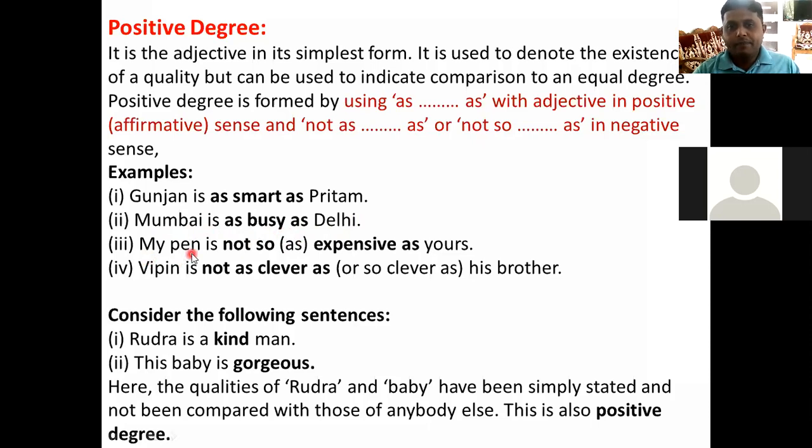Number 3, my pen is not so, or let's say as expensive as yours. Vipin is not as clever as or so clever as his brother, right? See the next examples. Rudra is a kind man. This baby is gorgeous, right? Here the qualities of Rudra and baby have been simply stated and not been compared with those of anybody else. This is also a positive degree, right?